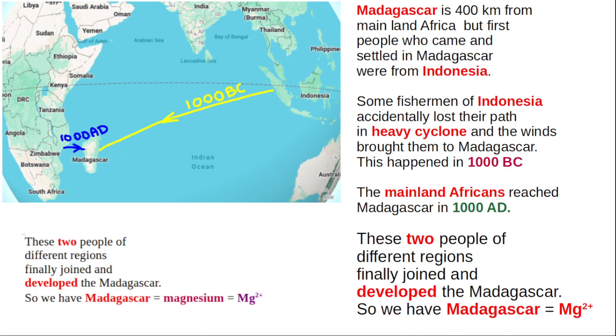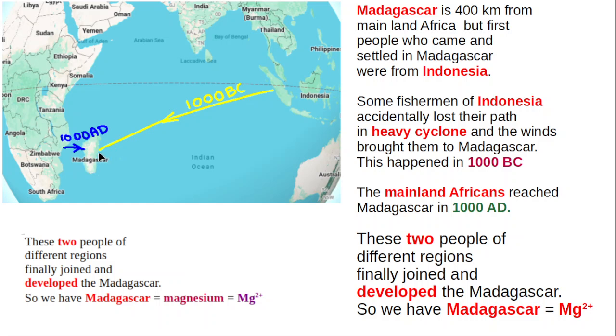Next, let us go to magnesium. For this, you consider this Indian Ocean and Africa here, Saudi Arabia here, India here, and these islands belong to Indonesia. Beside Africa, there is a large island called Madagascar.